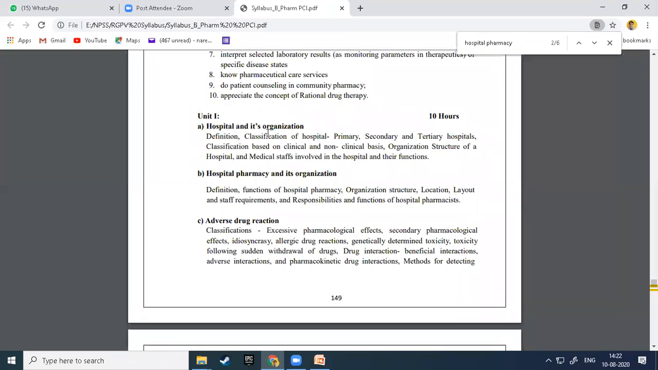If a descriptive paper comes. If, due to this COVID-19, the paper is objective type, then some classification-based multiple choice questions will be asked in the examination.